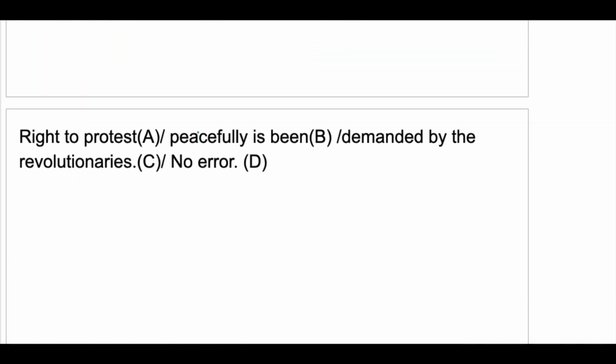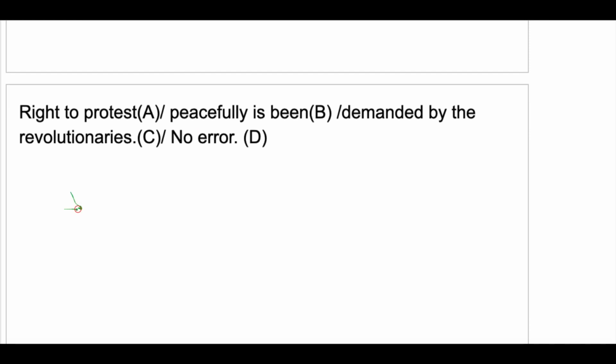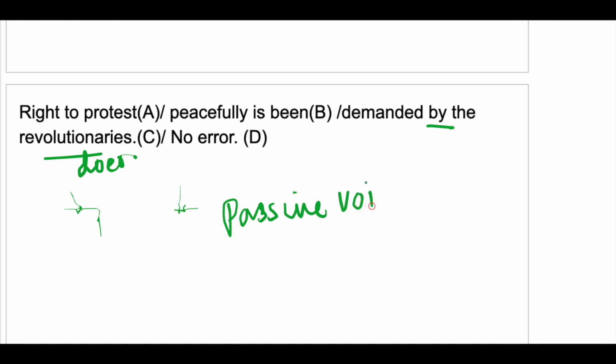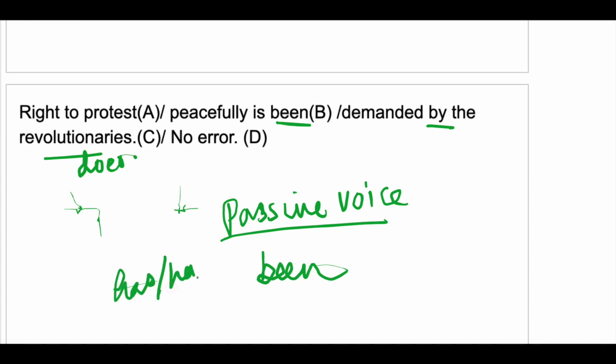Next, "right to protest peacefully is being demanded by the revolutionaries." So it is by plus doer. Who is demanding? The revolutionaries. So the sentence is in passive voice. Been can be used with has, have or had. But here we are saying that they are still demanding.